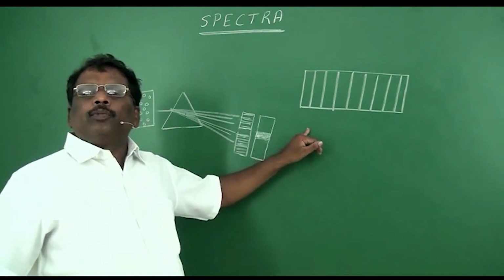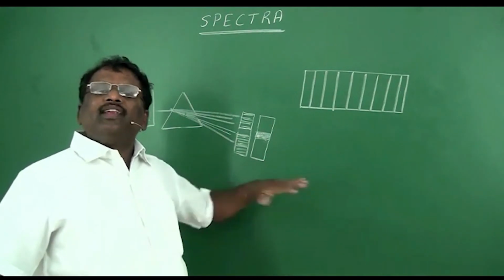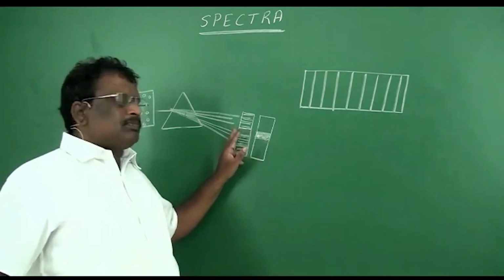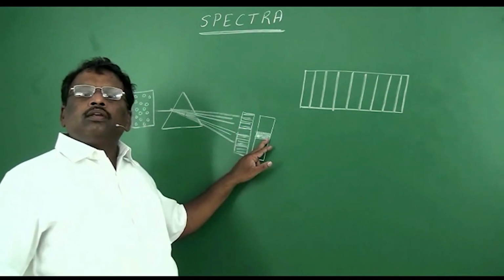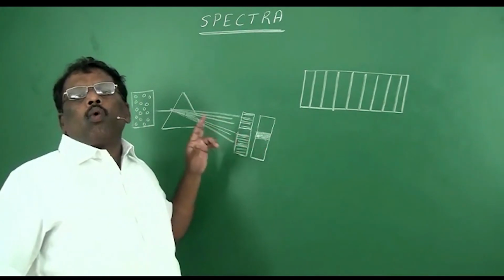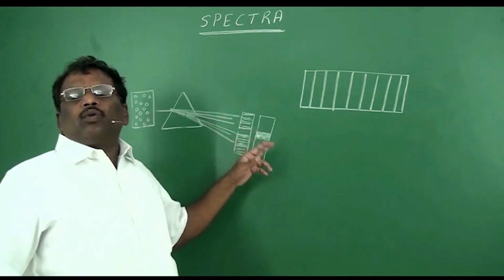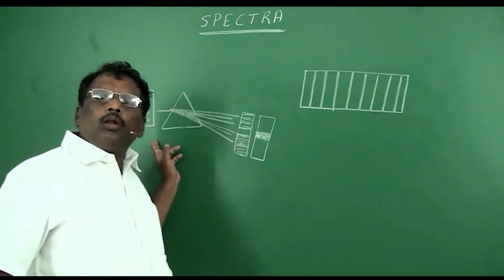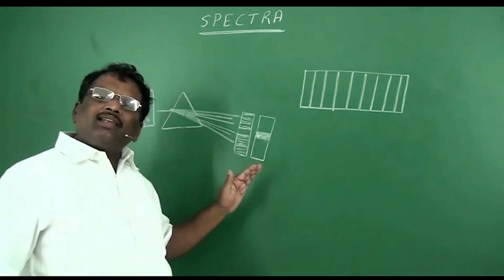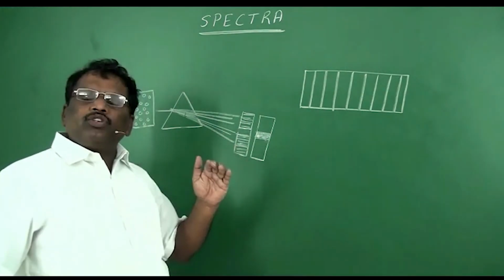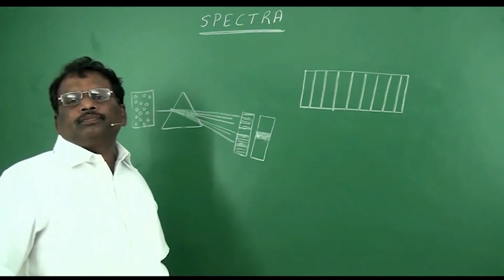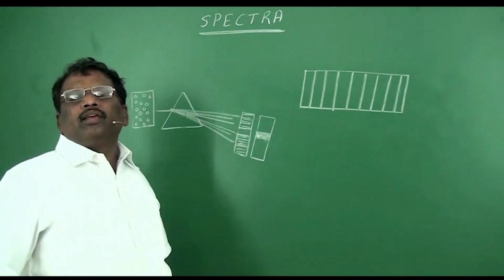Whether it is an emission spectra or an absorption spectra, both these spectra will indicate what wavelength of light was absorbed or emitted by these atoms. Based on that, we can estimate the position of the electron in an atom. This is recording the spectra.